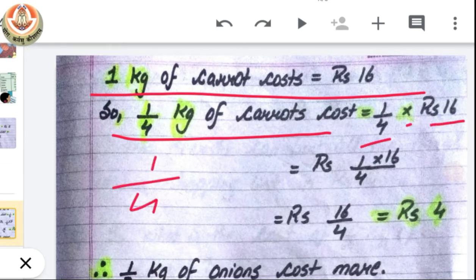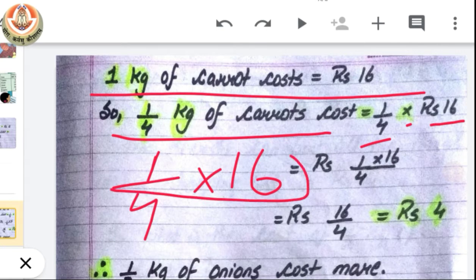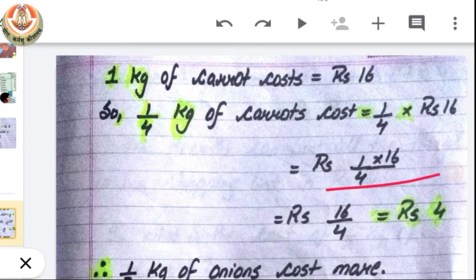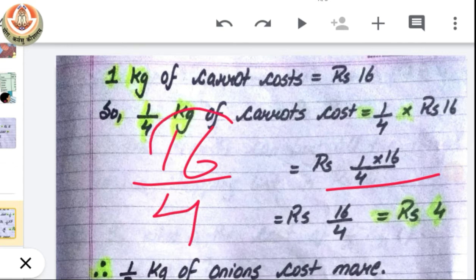So look here carefully, 1 by 4 multiplying with 16. In this case, 1 will multiply with 16 and we have 4 in the denominator. Now we have 16 by 4. That means we have to divide 16 by 4, and when we do so, we have the answer rupees 4.